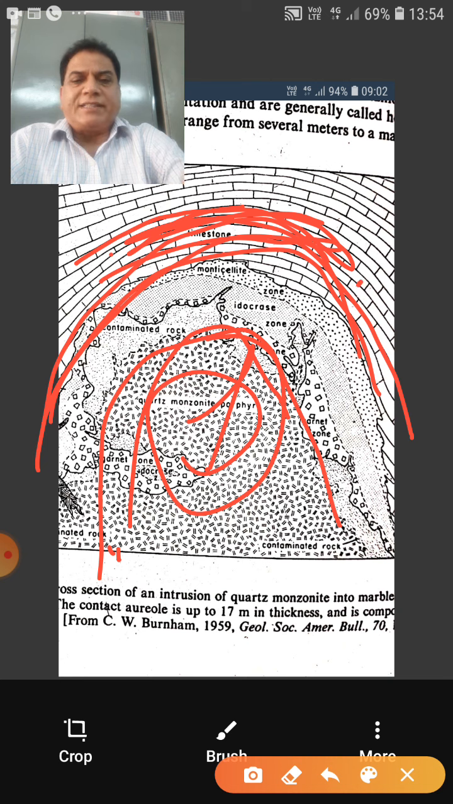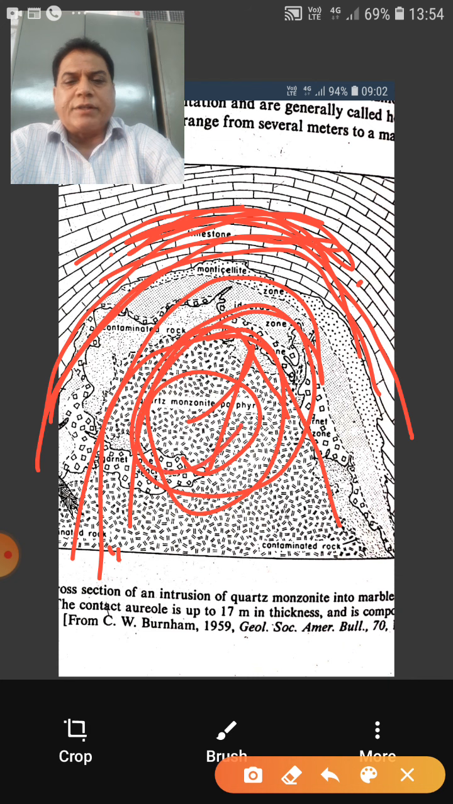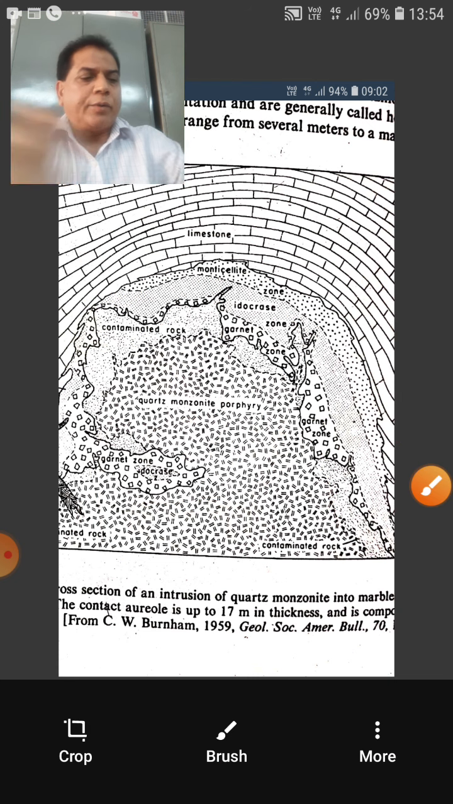So it is very simple that once we say contact metamorphism, it means that there had been some intrusion. This is magmatic intrusion which took place. Due to the heat of this intrusion, the overlying rocks got metamorphosed, and the extent to which they got metamorphosed is called your contact aureole.